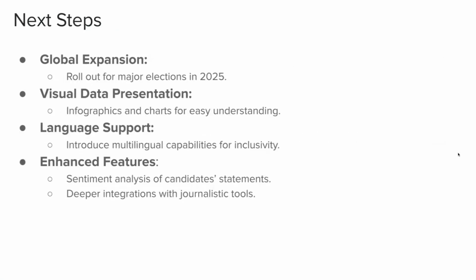So next steps for us is that we want to roll out for major elections in 2025. And we also want to introduce infographics and charts for easy understanding. So where the comparisons are being made, we think it's important to have an infographics and charts perspective, so that people can see a timeline of how their stances have changed or how they've been consistent over time.